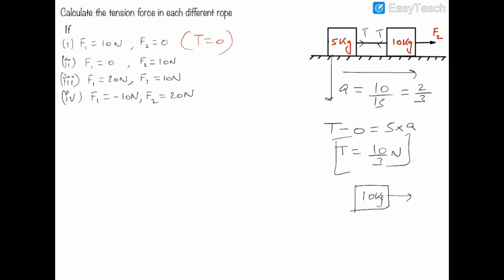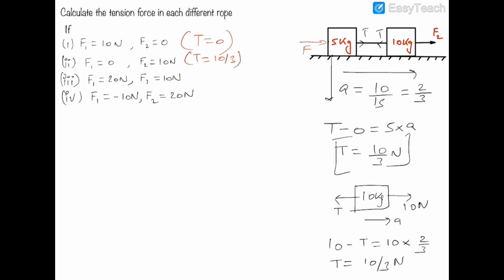So F2 is 10 Newtons, T is acting backwards, and a is forward. So 10 minus T is 10a, a is 2 by 3, so T is equal to 10 by 3. You can see that. Here T is equal to 10 by 3 Newtons.